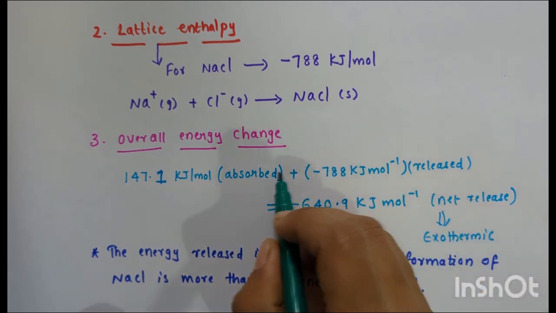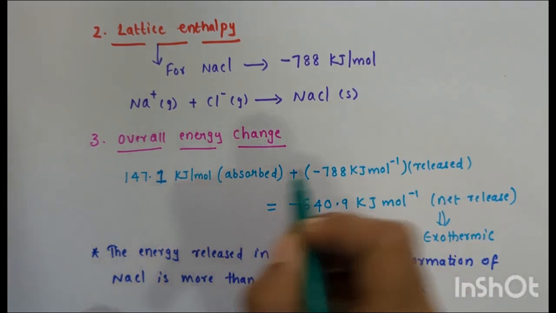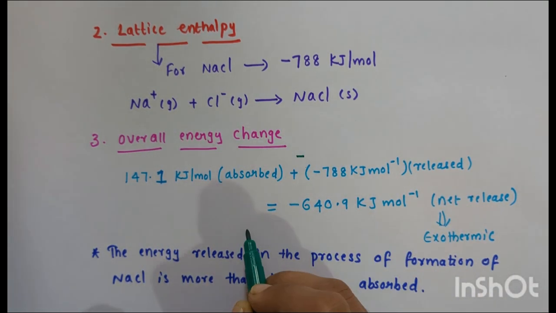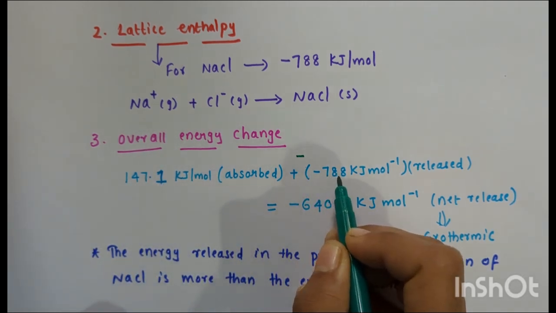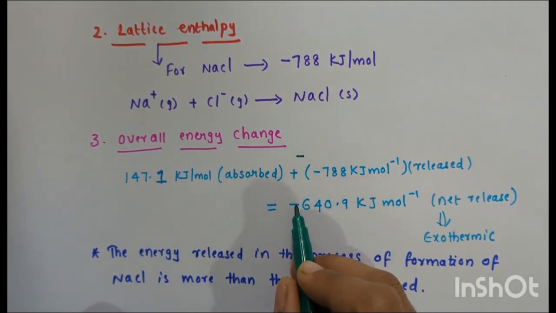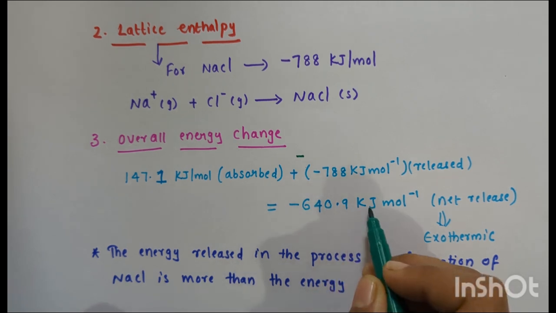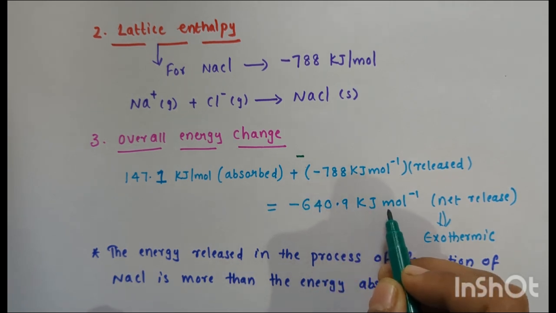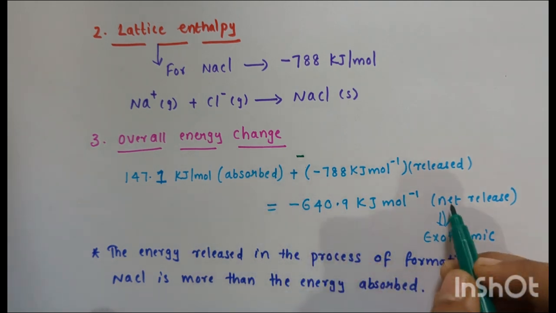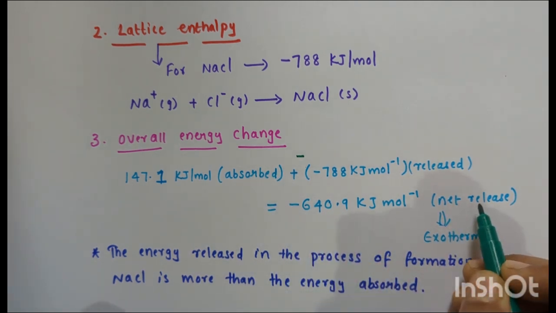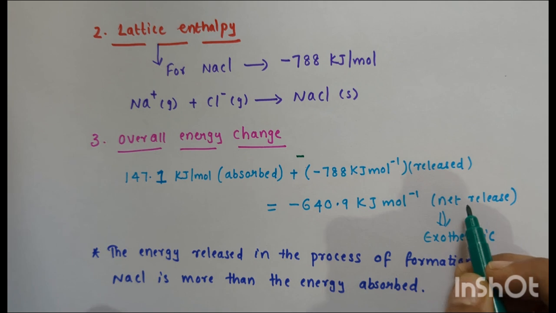When we find the total, plus minus becomes minus. So 147.1 minus 788 is equal to minus 640.9 kJ mol^-1. This negative sign indicates that there is a net release of energy. That is, the process is an exothermic process.